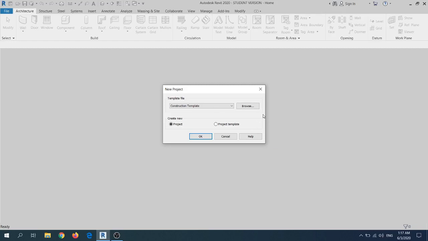Hello everyone. Today I want to give guidance on creating the mechanical template for the item of sanitary plumbing, which covers the pipings, connectors, as well as the features. First, select the new project under mechanical template.